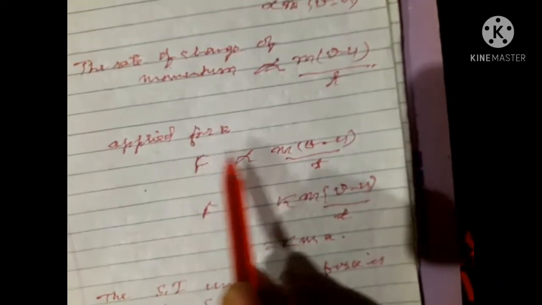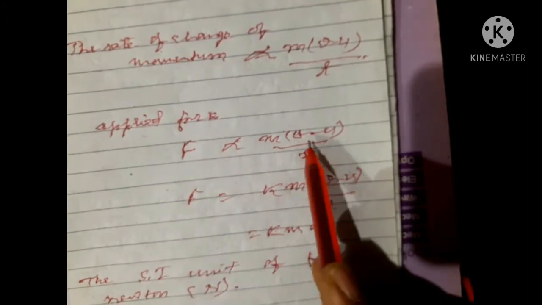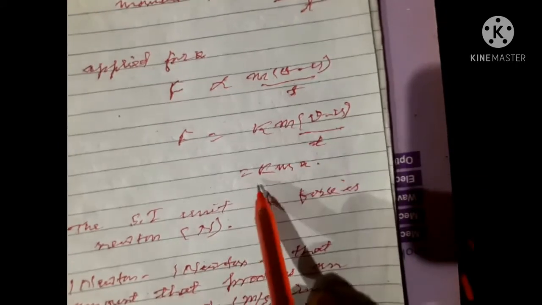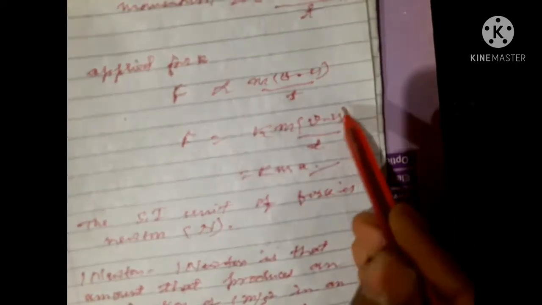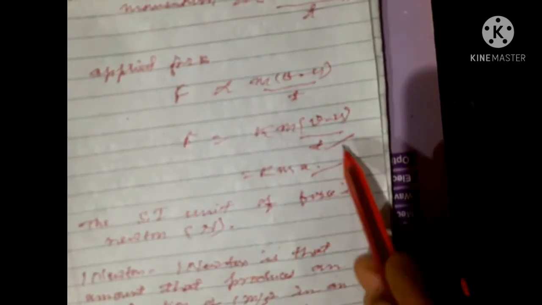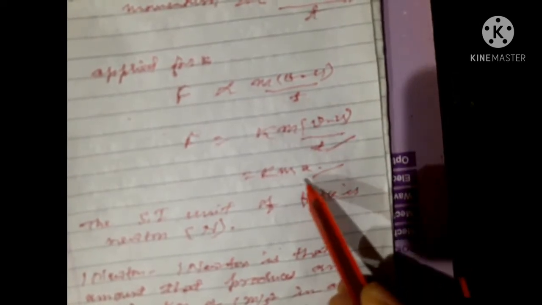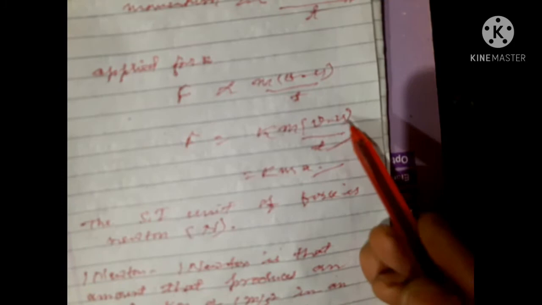Now next thing, applied force F is proportional to m(v minus u) by t. F is equal to km(v minus u) by t, that is kma. Here you know from the first equation of motion, v is equal to u plus at, and you can obtain a, that is v minus u by t.